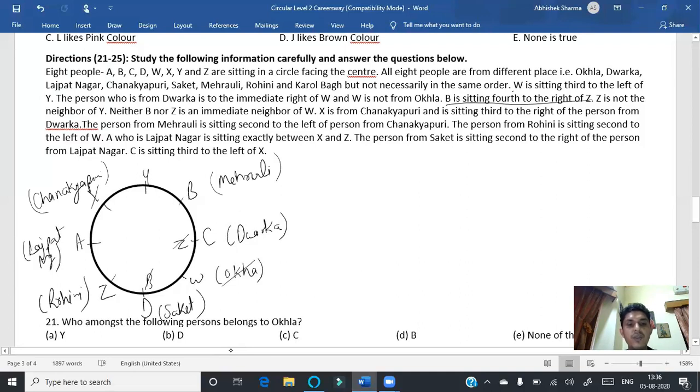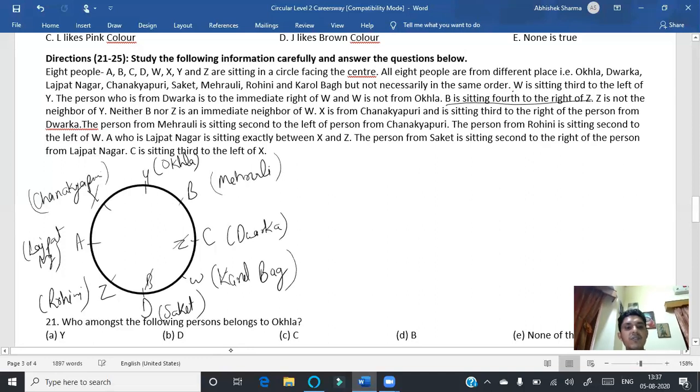Now Okla is not at the W place, so definitely Okla must be from here. Now only one place is remaining, so we can check whichever is remaining. Okla done, Dwarka done, Lajpat Nagar done, Chanakyapuri done, Saket done, Mehruli done, Rohini done, Karol Bagh is not done. So definitely Karol Bagh must be here.